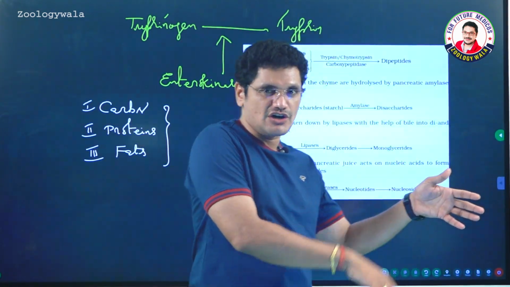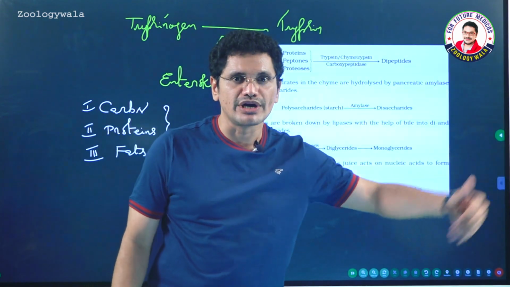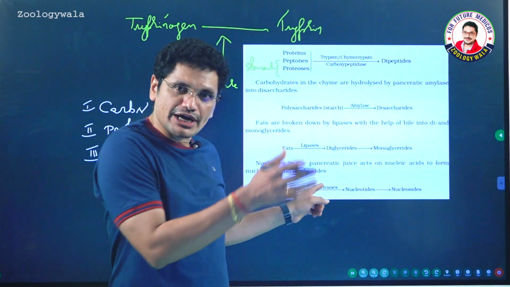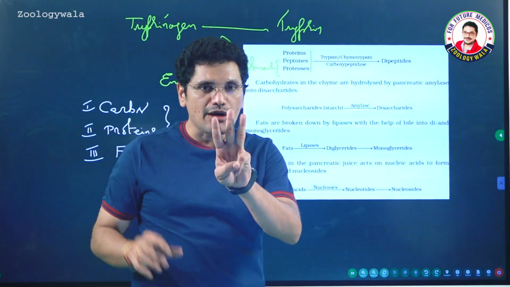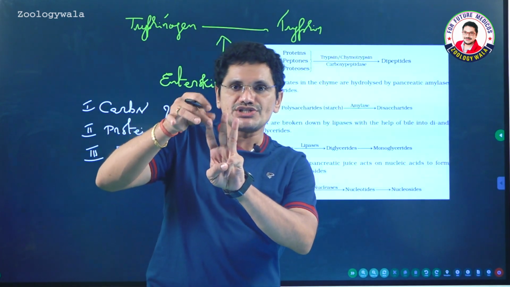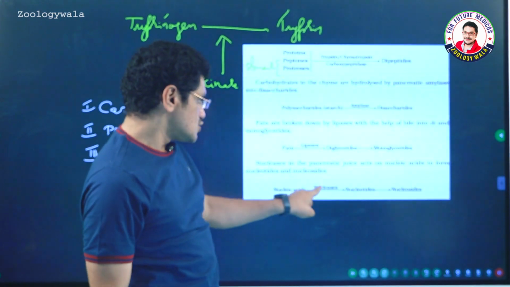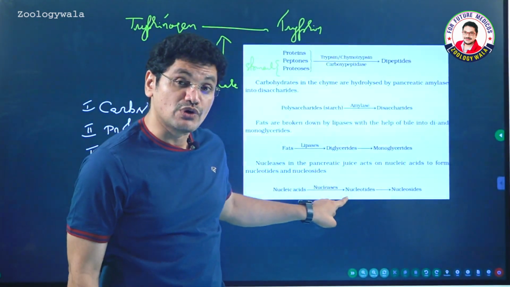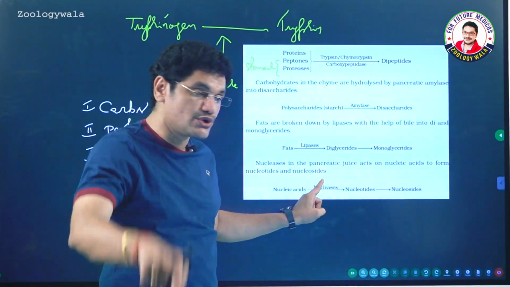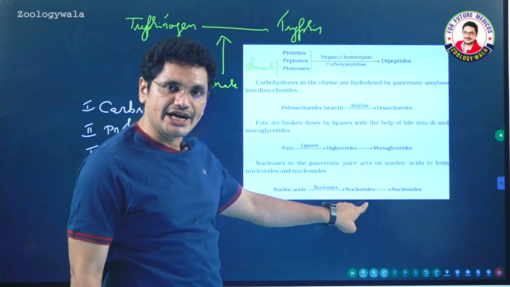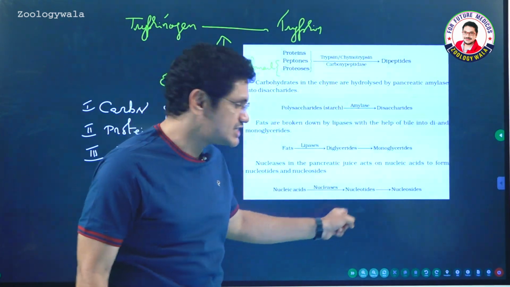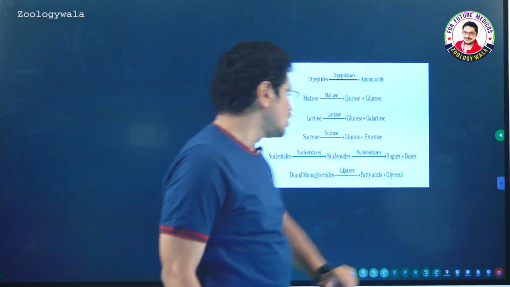Nucleosidases help in conversion of nucleosides finally into sugar and base. Of course sugar, base, phosphates are the three components present in the nucleic acids. So these three components will be finally formed as a product from the nucleic acids. So the nucleases, pancreas produces nuclease, which helps in formation of nucleotides, which in turn form nucleosides.